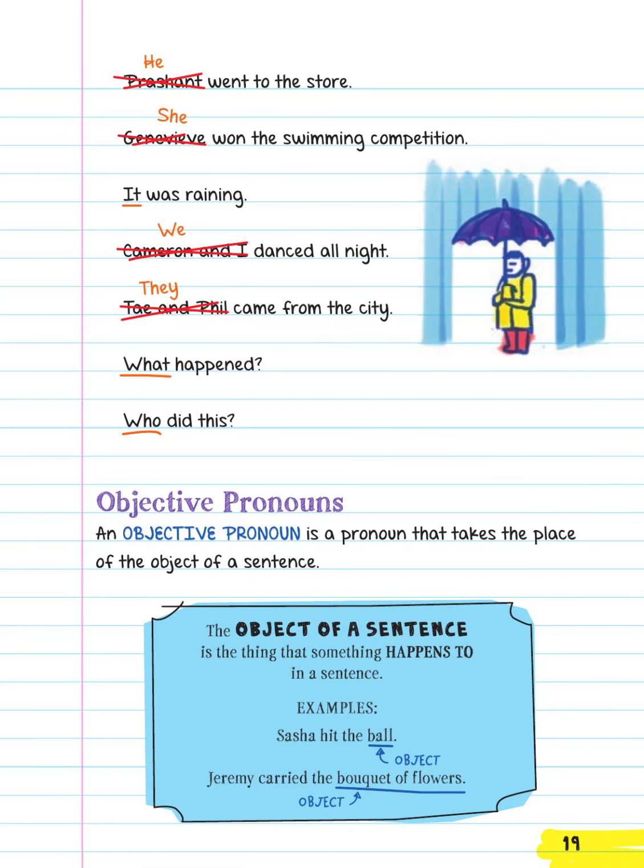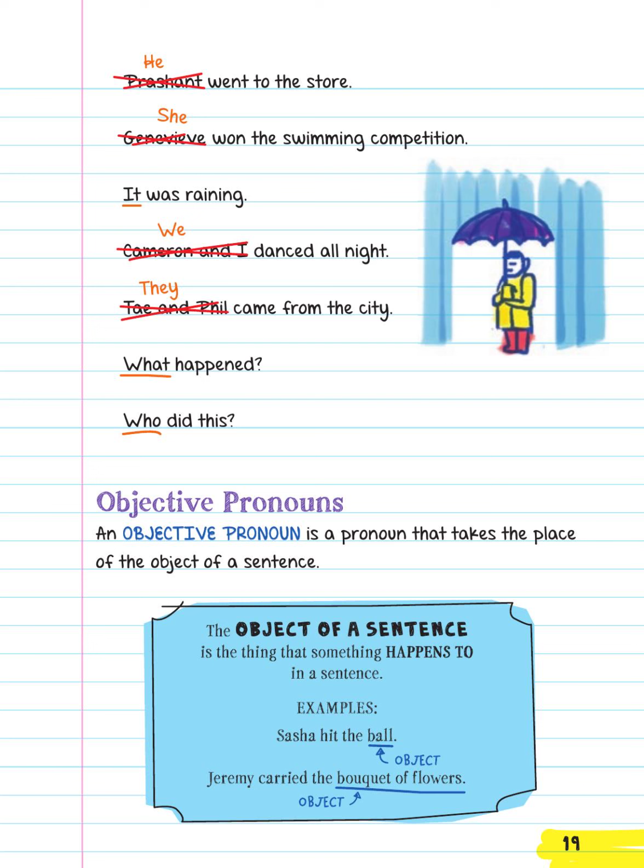Examples continue. Prashant went to the store. He went to the store. Genevieve won the swimming competition. She won the swimming competition. It was raining. Cameron and I danced all night. We danced all night. Tay and Phil came from the city. They came from the city. What happened? Who did this?